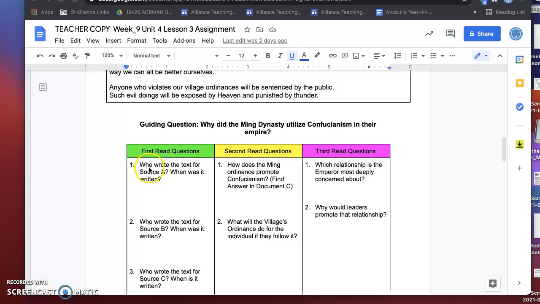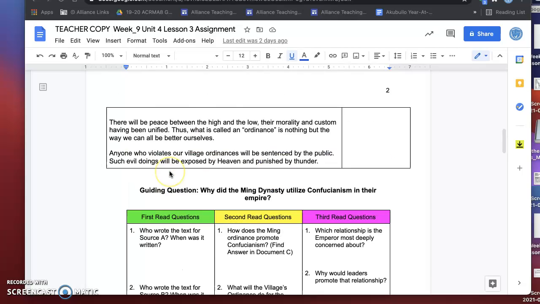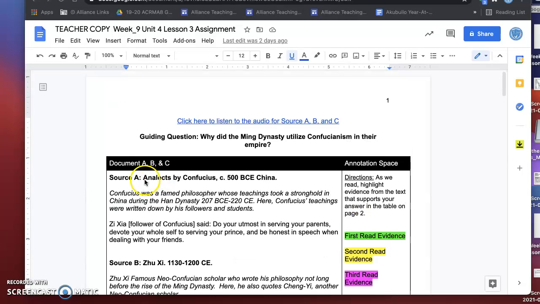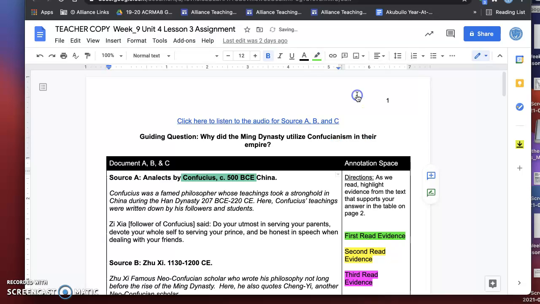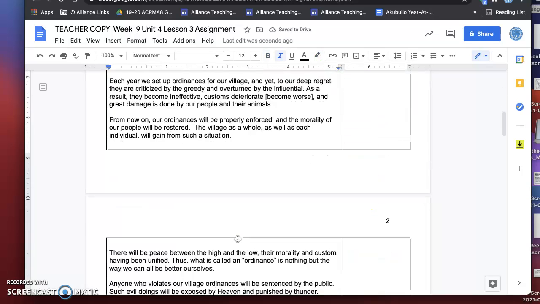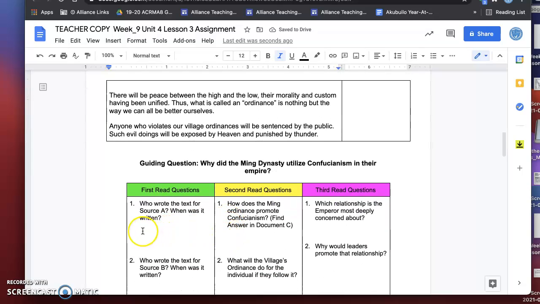I'll do number 1 to show y'all. Who wrote the text for source A? Well, we go to source A right here: Analects by Confucius, circa 500 BCE. By now we know who wrote it, so we can highlight his name. And the date was 500 BCE. I would select that, go to the highlight button right here, and it's the first column, which is green. Then when I get down here, I'm going to write this in a complete sentence.